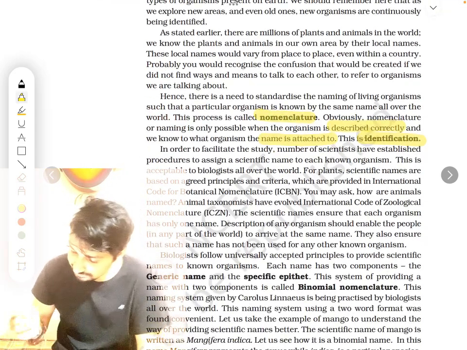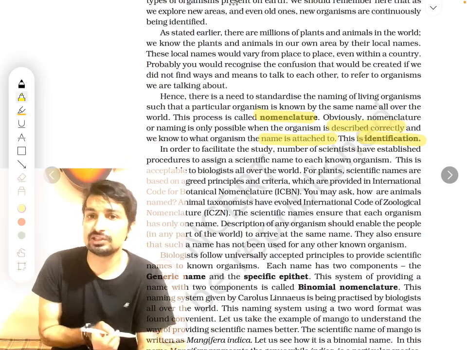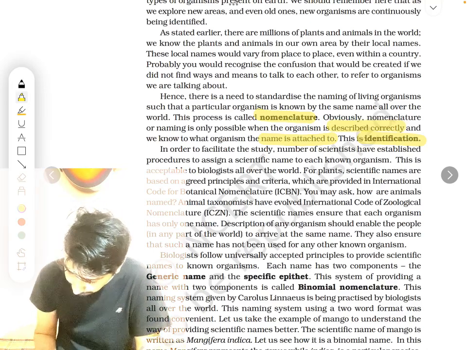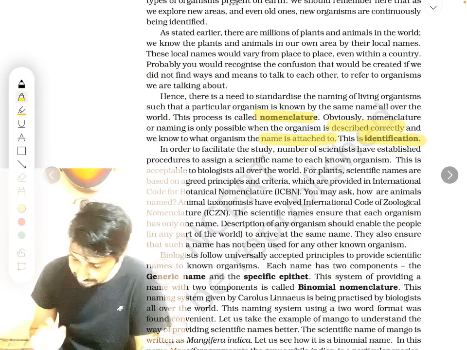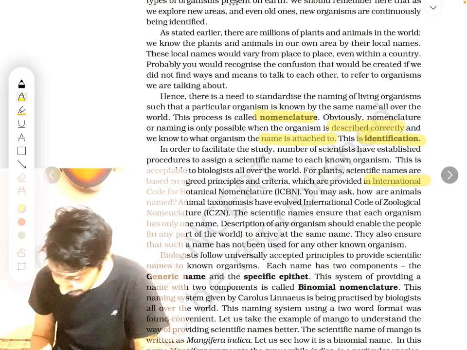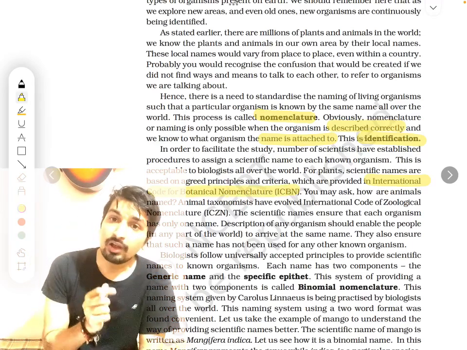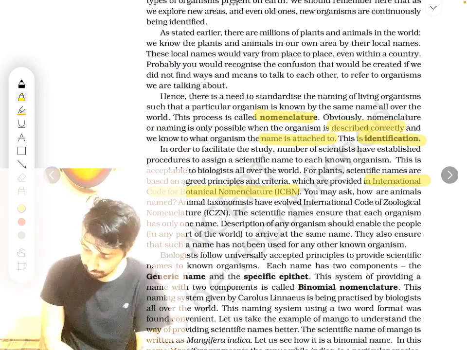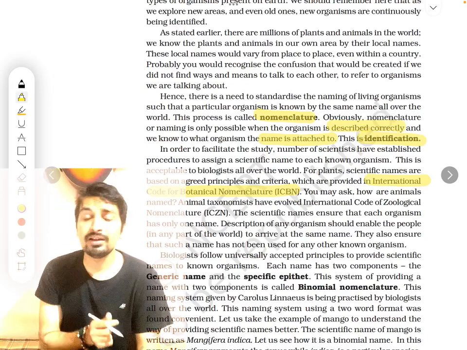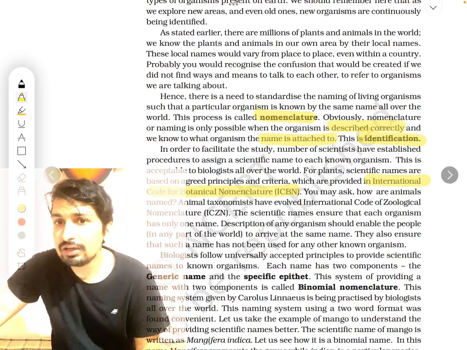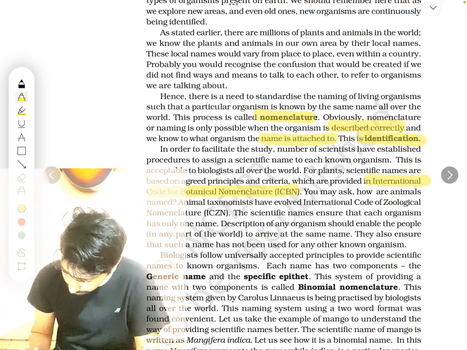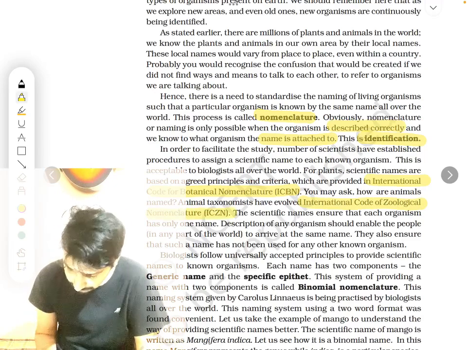So scientists have established a certain procedure for naming organisms, a scientific procedure. Whatever you do, you require science in it, not simply naming it. That scientific procedure, which is accepted by biologists all over the world, has certain criteria and principles which are provided in the International Code for Botanical Nomenclature. For plants, for example, if you want to name any plant, you need the International Code for Botanical Nomenclature. We are going to follow the rules mentioned there. And for animals, you are going to use the International Code for Zoological Nomenclature.